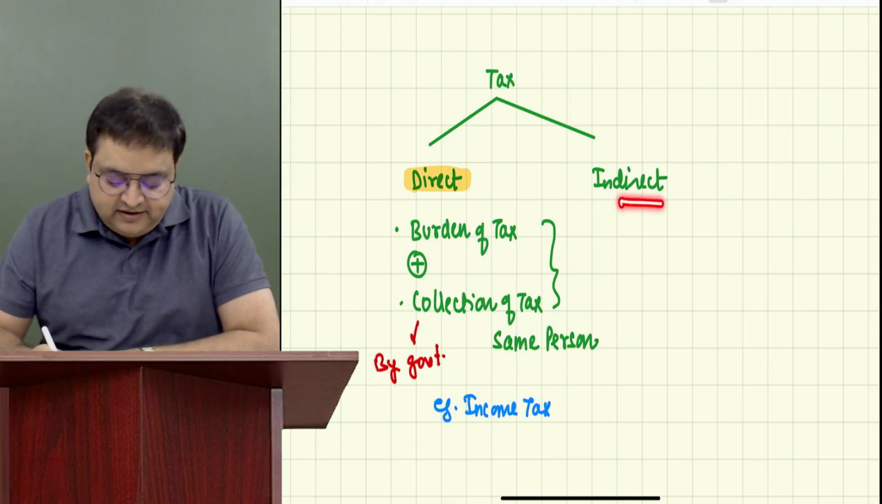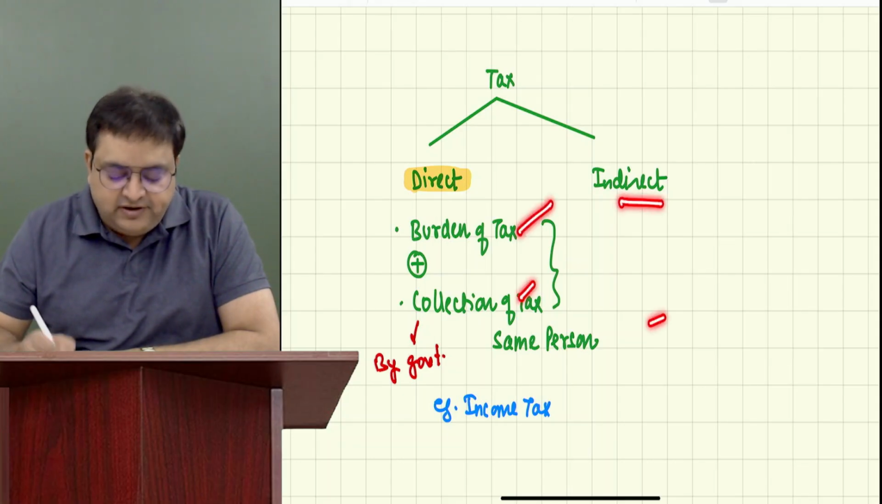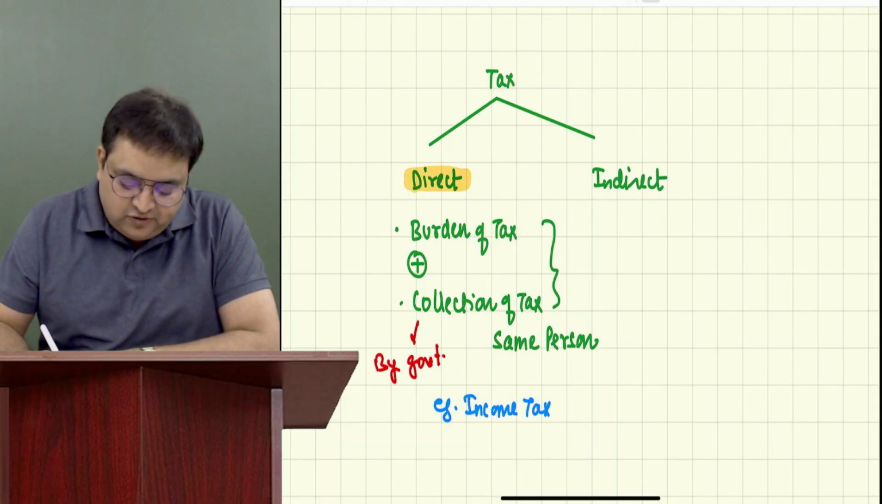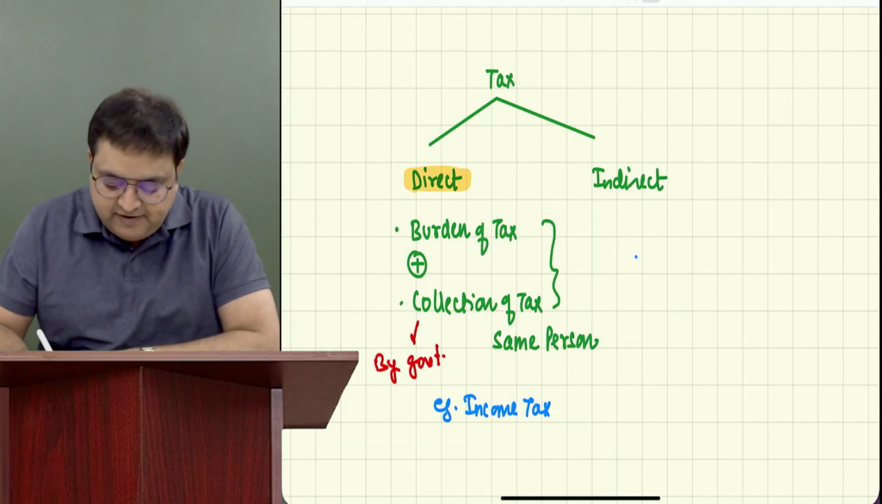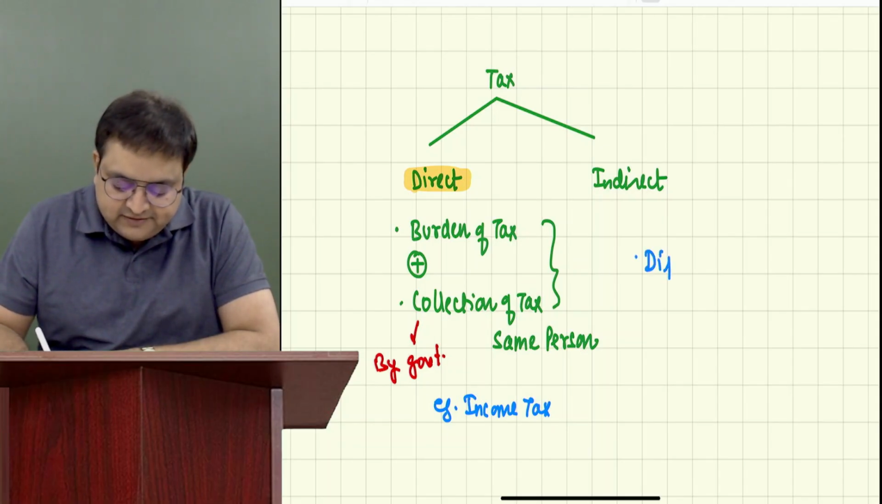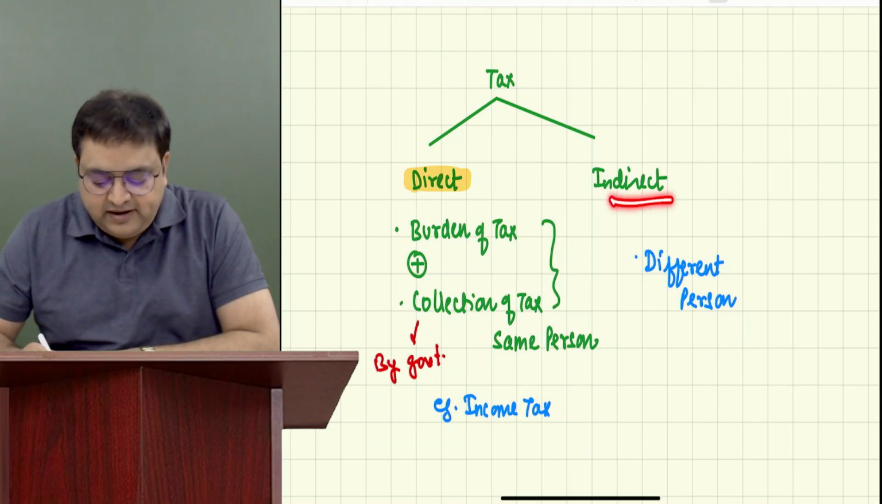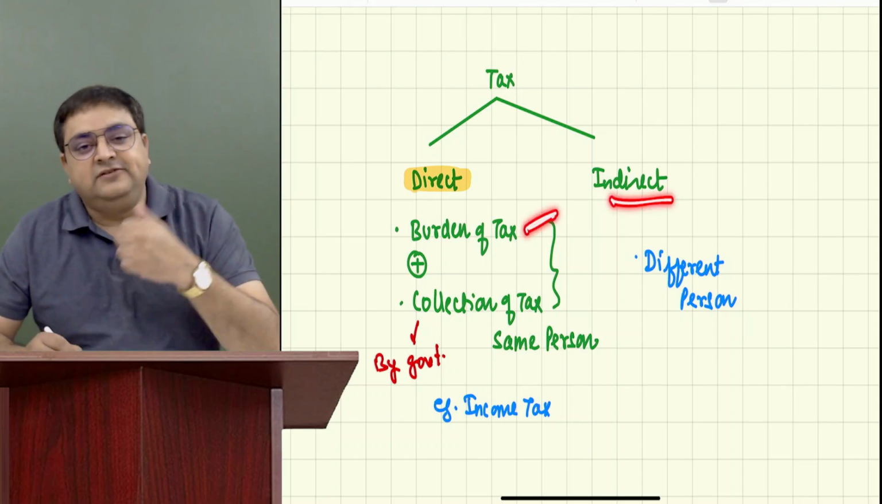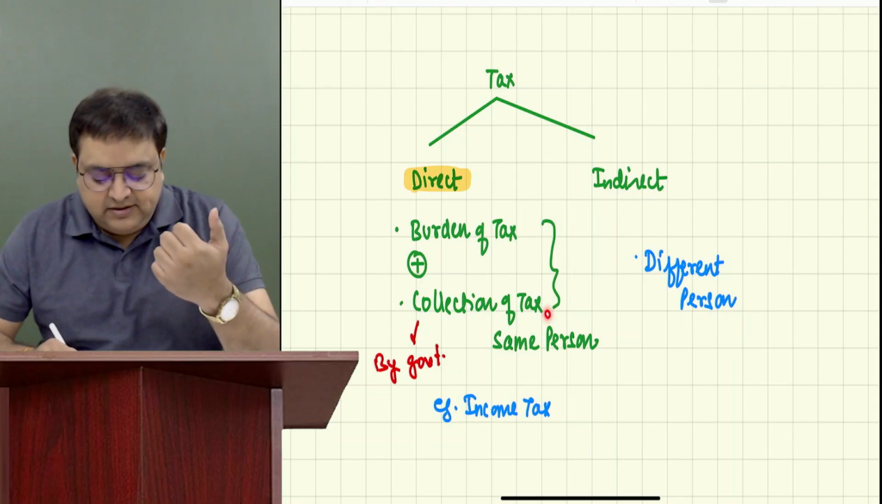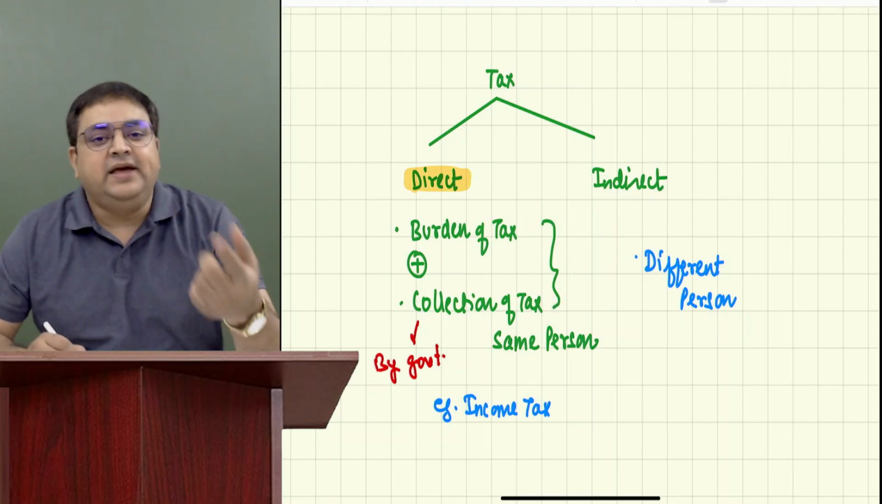Whereas in indirect tax, the burden and collection is on a different person. Here it is on a different person. I'm not writing it out because in GST we have done that. Just write it over here. In indirect tax, the burden is on the consumer, but the government will collect it from somebody else.